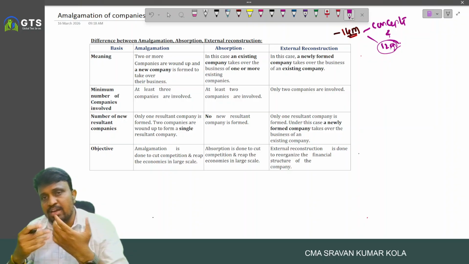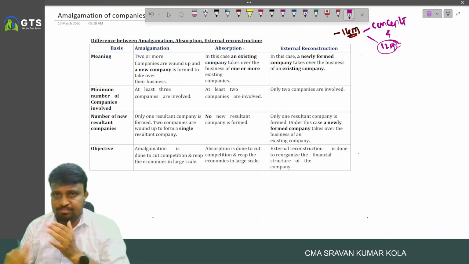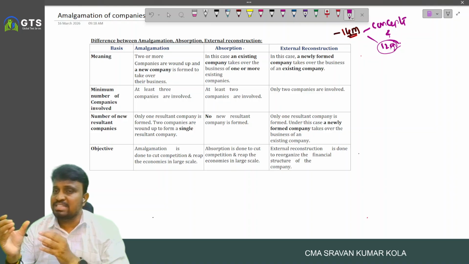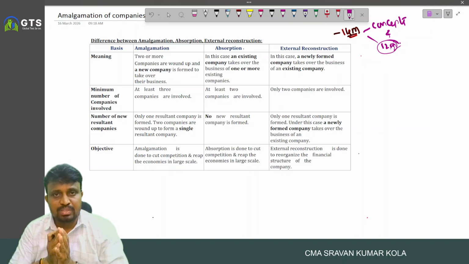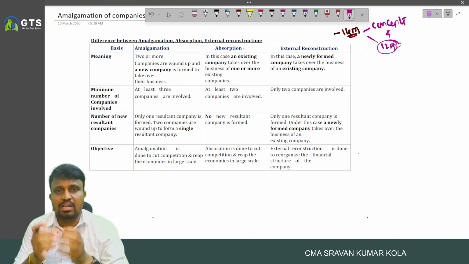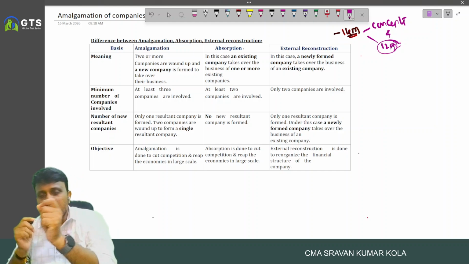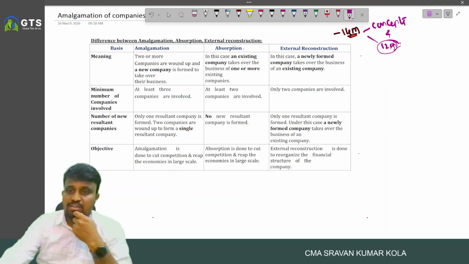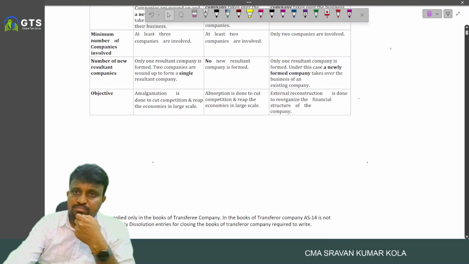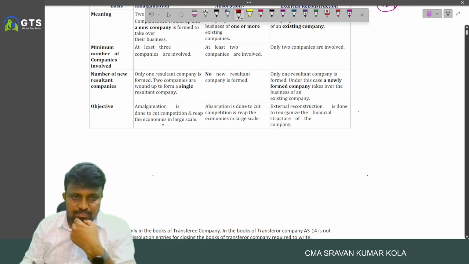So, what is meant by amalgamation? Generally, amalgamation means two or more companies together forming a single company. For example, Vodafone and Idea combined together and formed VI, and that is called amalgamation. Three similar words we have in practice: amalgamation, absorption and external reconstruction.